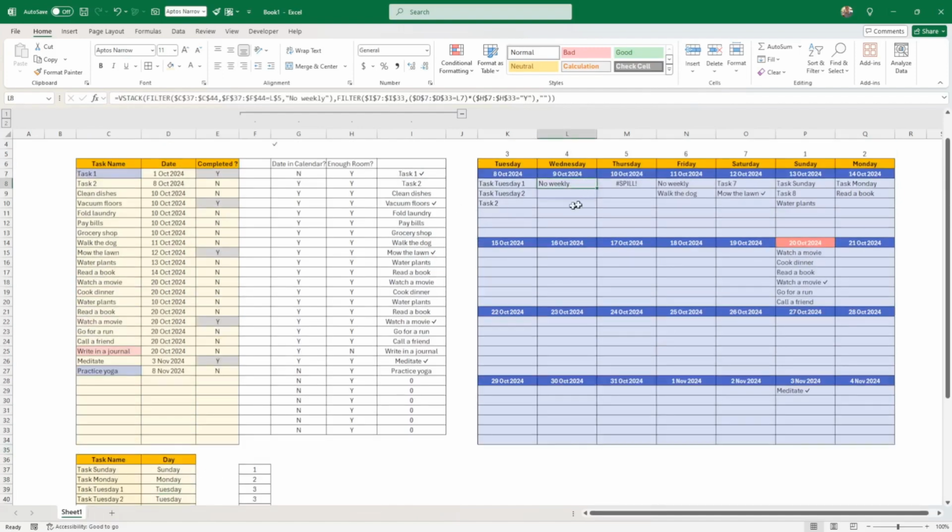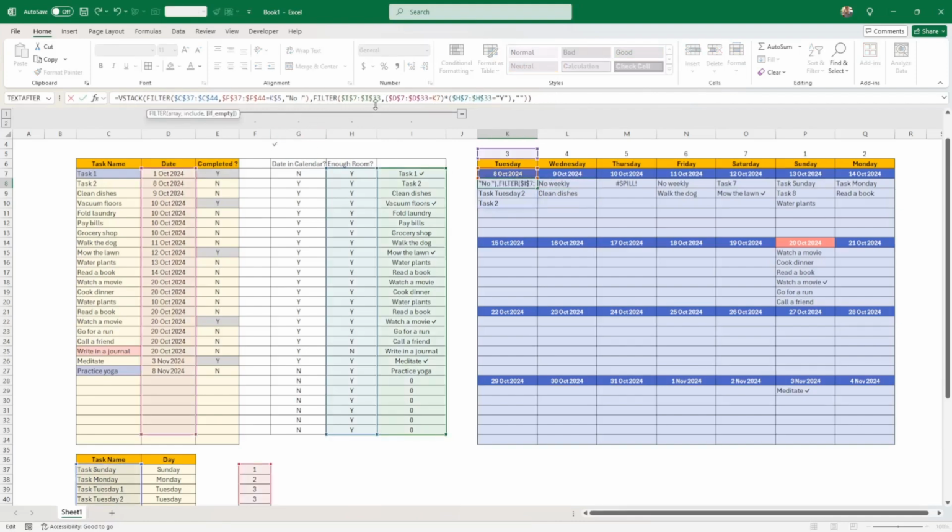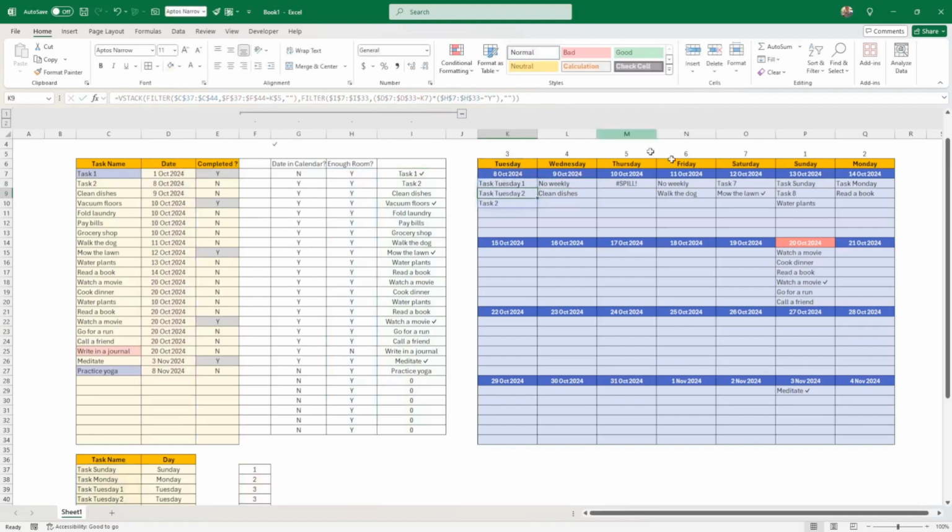But the challenge is if I have something on the 9th of October here, this will stay, and I didn't want anything to stay here if it's blank, so I wanted to remove the blank here. So you remove the "no weekly," so we put blank instead. If I put this instead, you're going to see the challenge here.